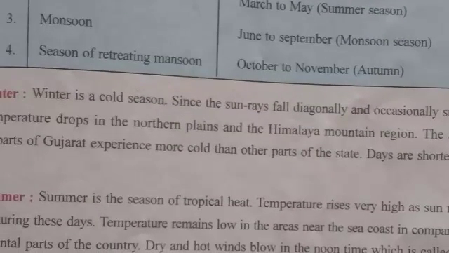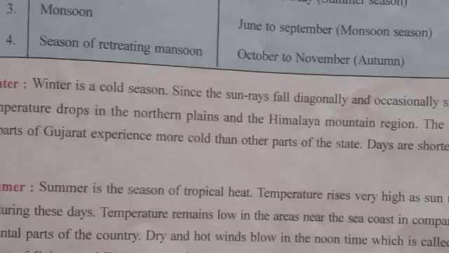Winter is a cold season since the sun rays fall diagonally and occasionally snow falls, so the temperature drops in the northern plains and the Himalayan mountain ranges. The northern part of Gujarat experiences more cold than other parts of the state. Days are shorter in this season. So in the winter season days are short and the nights are longer.